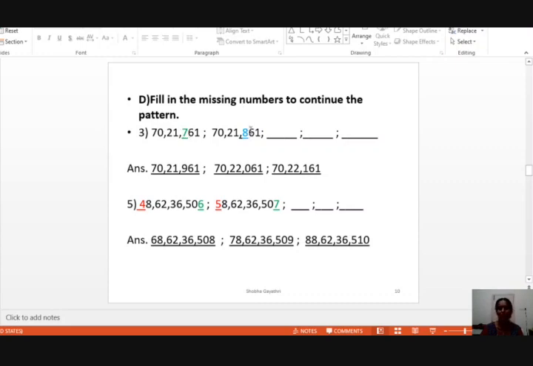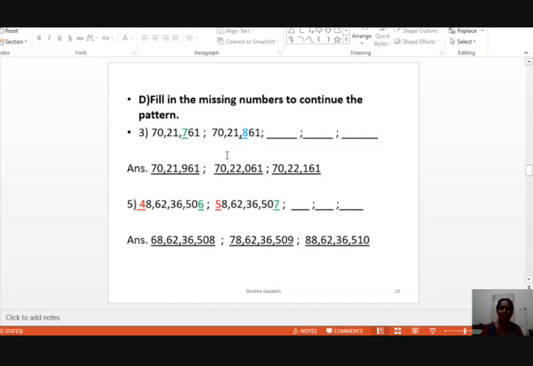So how should you get the next number? In the hundreds place you have to increase 1. From 8 you have to make it 9, right? The rest of the digits are the same. Did you get the next number very easily? How did you get the pattern? By observing these 2 numbers.